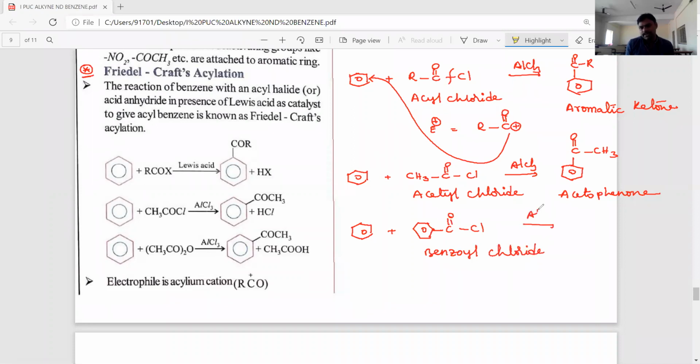In the presence of AlCl3, the electrophile is the benzoyl carbocation. It will be attached to the benzene ring and produce benzophenone, meaning two benzene rings connected with a C=O group.